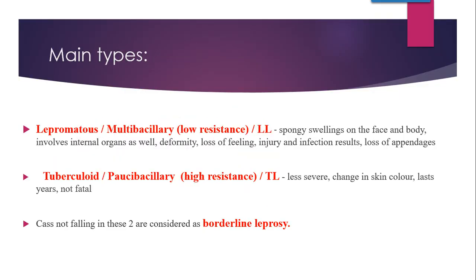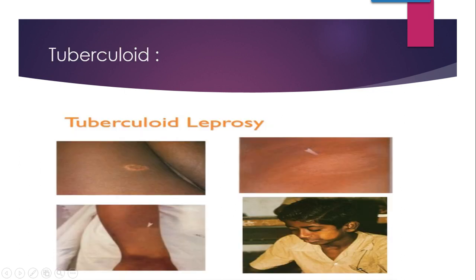Now we will see the images of tuberculoid leprosy and lepromatous leprosy. Since tuberculoid leprosy is the milder form of leprosy, these are the images. See, on the face of this boy, there is a bit of change in skin color as you can observe compared to the rest of the face. This patch looks different from the complete face color. So this is the patch which is the change in color.